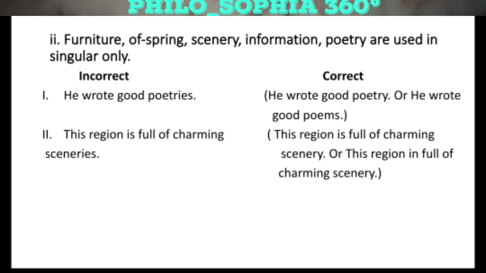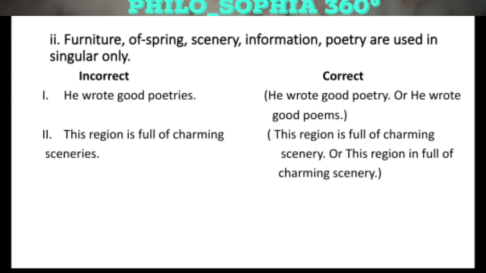So now after this, we are on the nouns which are only used in the singular way. For instance, furniture, offspring, scenery, information, poetry. These are those words which are always used in the singular way only. For instance, we have a sentence, he wrote good poetries. So this sentence is incorrect. The correct version of this sentence is he wrote good poetry,